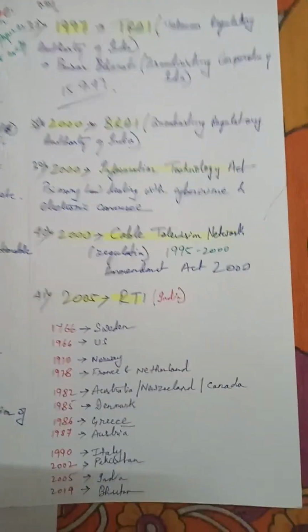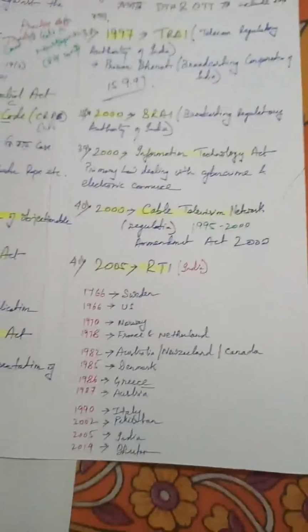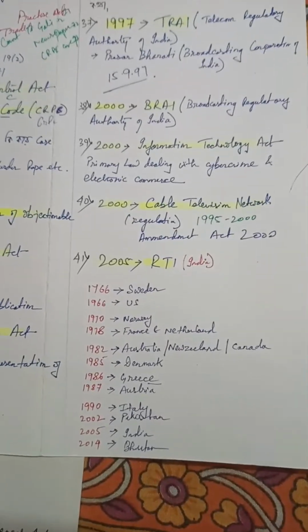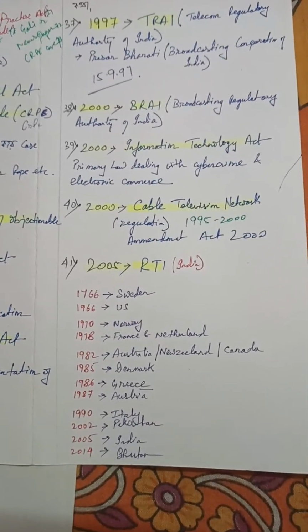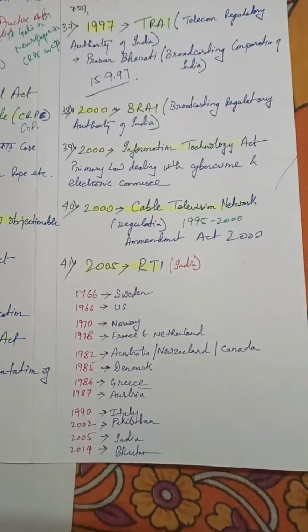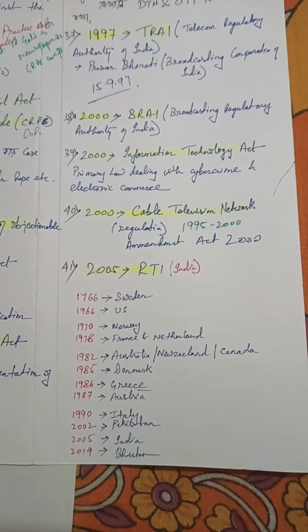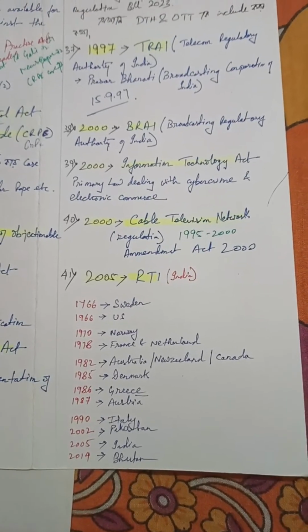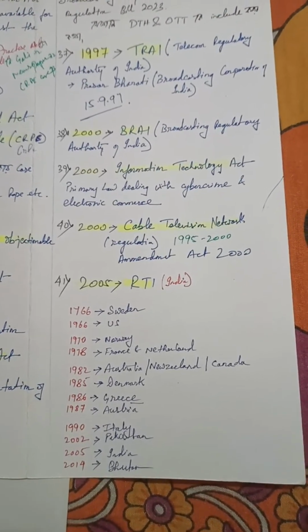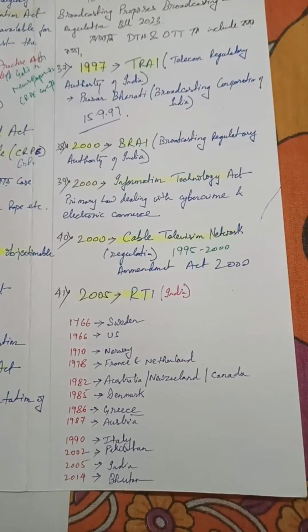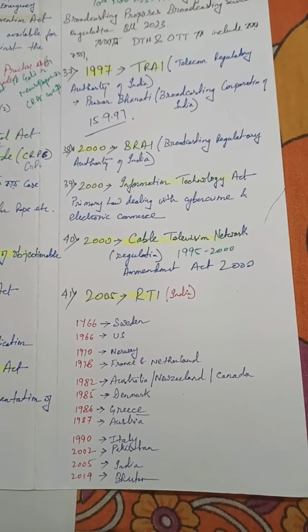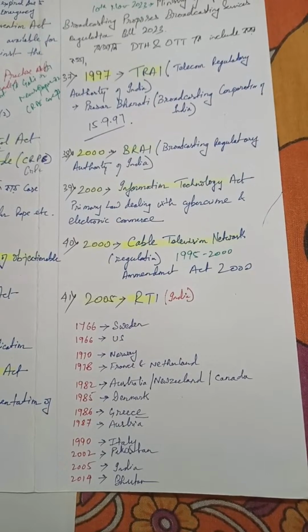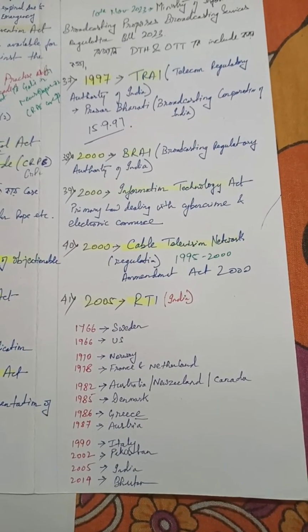The history of the Right to Information is very important. In India it came in 2005. But in Sweden 1766, in the US 1966, in Norway 1970, in France and Netherlands 1978, in Australia and Canada 1982, in Denmark 1985, in Greece 1986, in Australia 1987, Italy 1990, Pakistan 2002, India 2005, Bhutan 2014. So this was it with the dates.